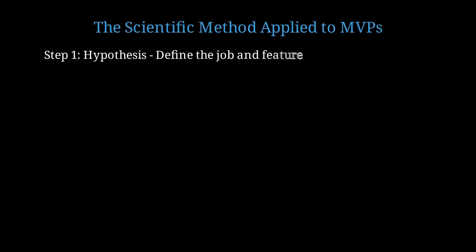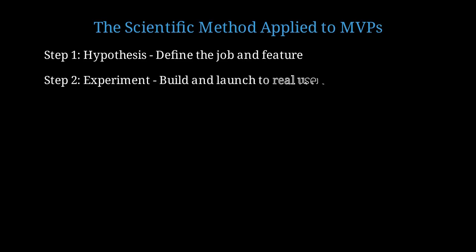Step 1. Formulate a hypothesis. Define the job to be done and the one feature that addresses it. Step 2. Conduct an experiment. Build the MVP and launch it to real users, not beta testers or friends.